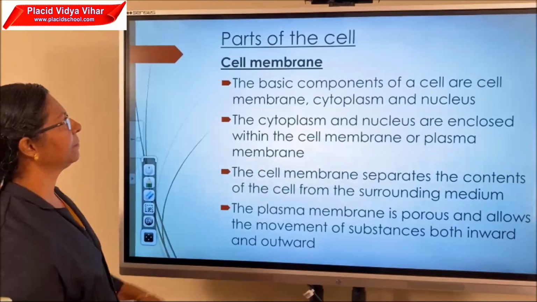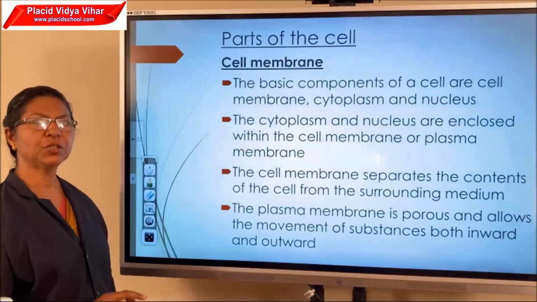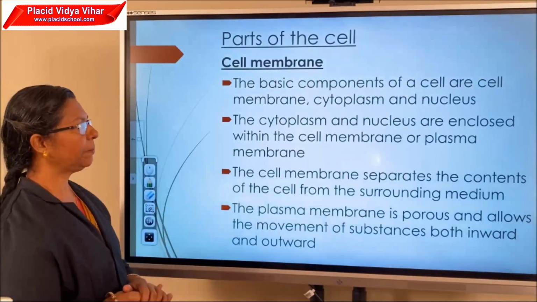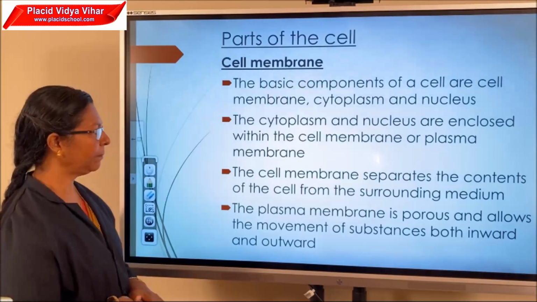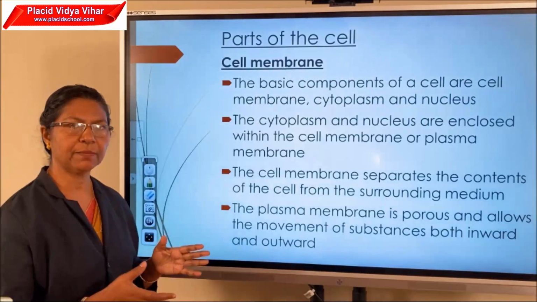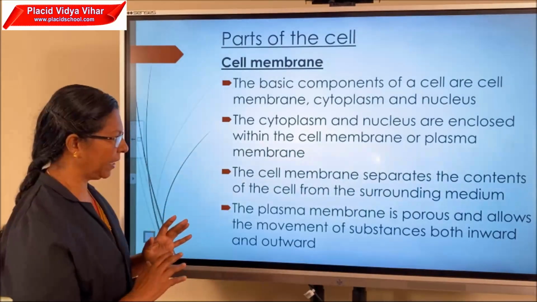I already mentioned that the basic components of a cell are cell membrane, cytoplasm and nucleus. The cytoplasm and the nucleus are enclosed with the cell membrane or plasma membrane. The cell membrane separates the contents of the cell from the surrounding medium. So what's the function of cell membrane? It separates the contents of the cell from the surrounding medium.